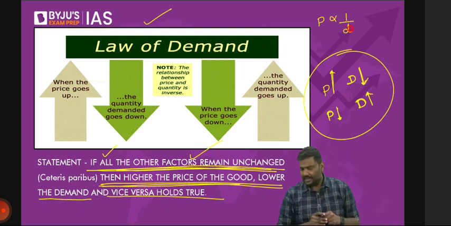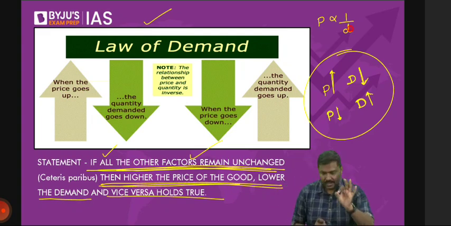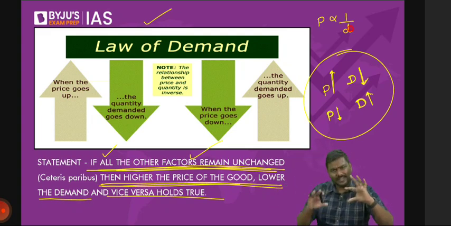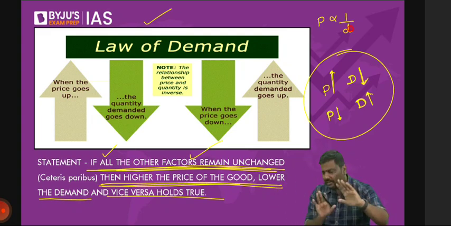The price and demand are inversely related. Any difficulty in the statement? Why will it happen? I'll explain it. But apart from that, any difficulty in the statement? Price and demand are inversely related.